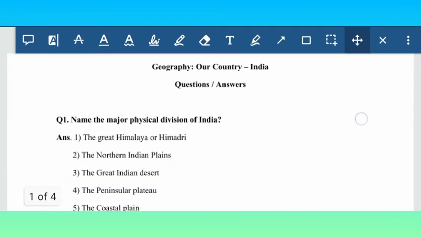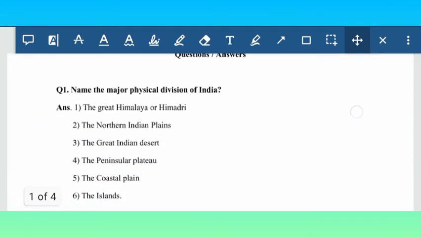So now question 1 is name the major physical division of India. First, the Great Himalaya, Himadri, the Northern Indian Plains, the Great Desert, the Peninsular Plateau, the Coastal Plain, the islands. So these are the six physical divisions of India.